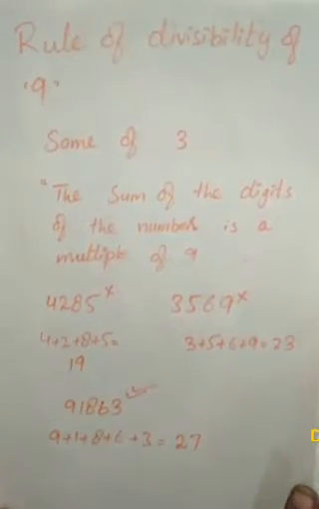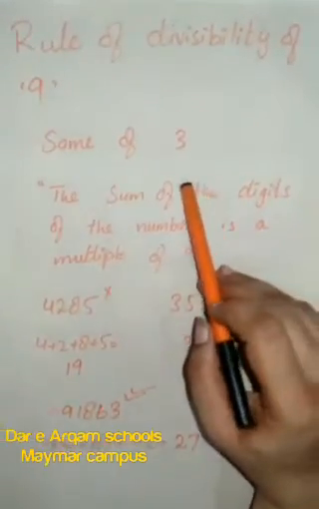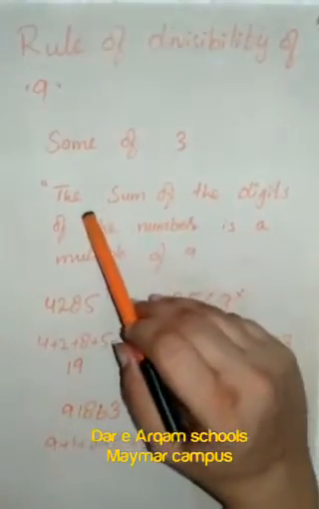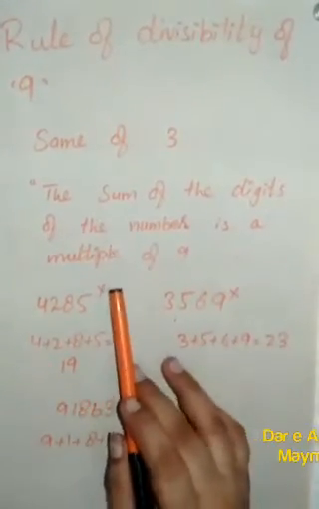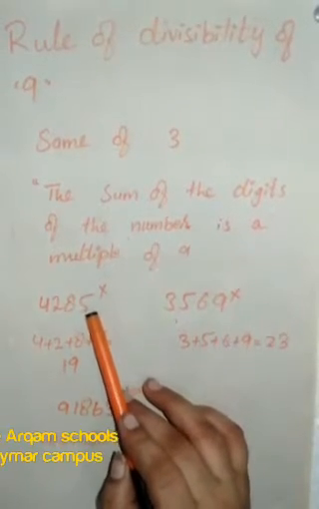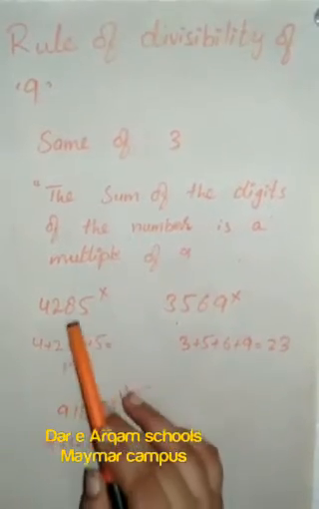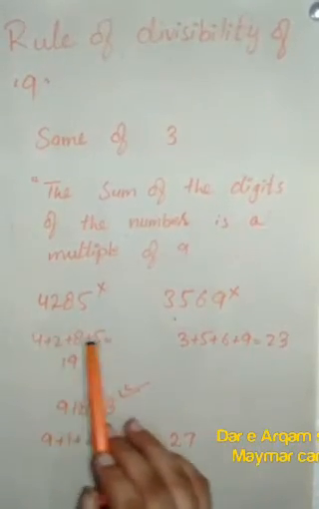Now we have the rule of divisibility of 9. This is the same as the rule of divisibility of 3. If the sum of the digits is a multiple of 9, then the whole number will be divisible by 9. Here we check the digits. First we find the sum of these digits.